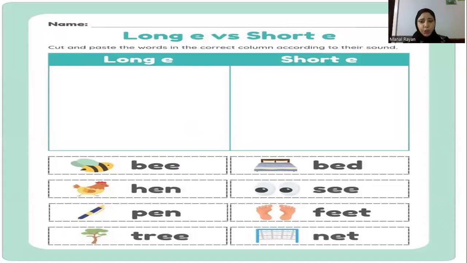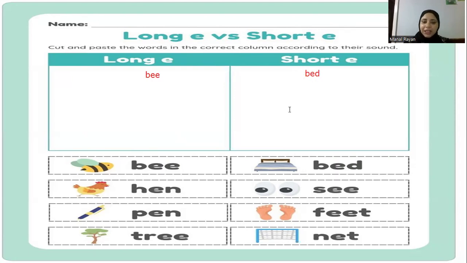Long E, short E. Long E can be double E or EA. Okay, let's sort these words. Bee, yes, it's long because it has double E. What is this word? Bed. Yes, it's short.